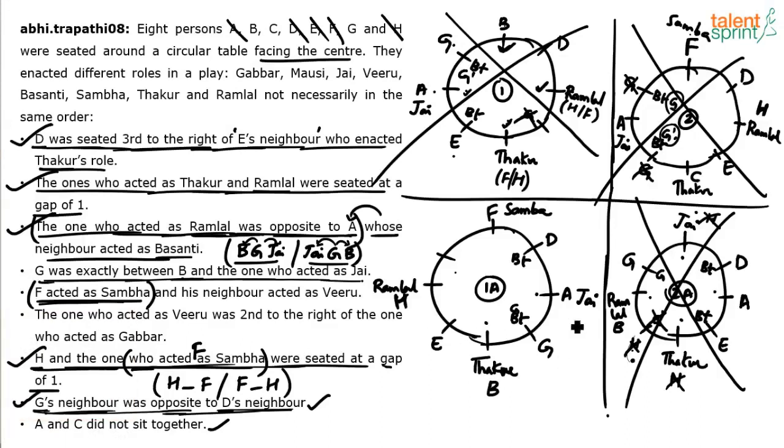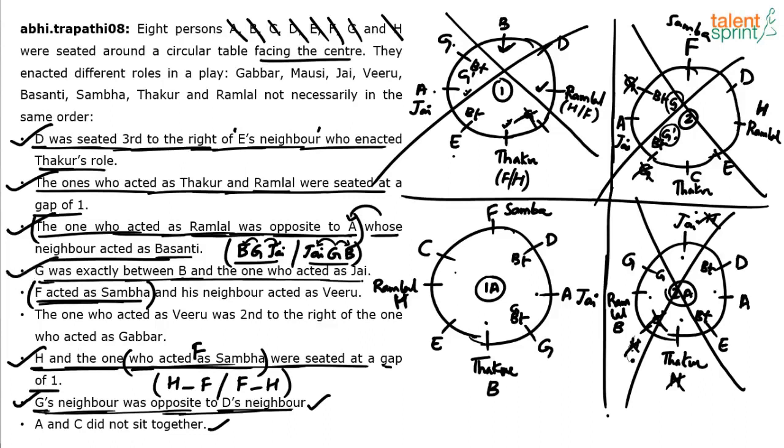Now who is left out? We have fixed B also, and we have fixed G. So the only person left out is C, and C has to come in this position. Done. So with respect to persons, it is done: A, B, C, D, E, F, G and H. Only roles are left out. So find out about roles.